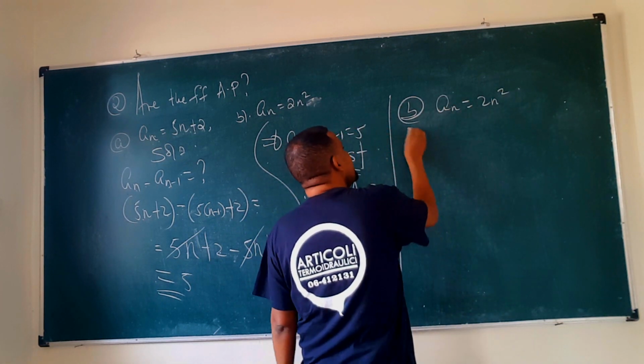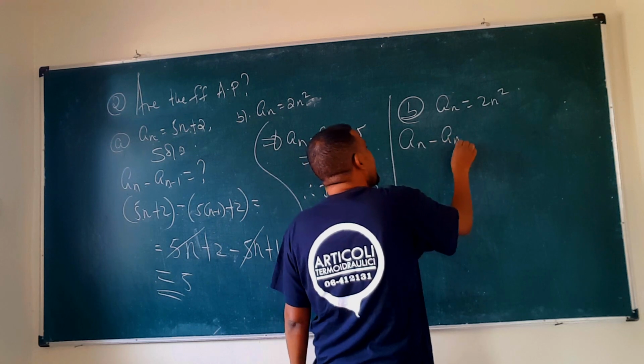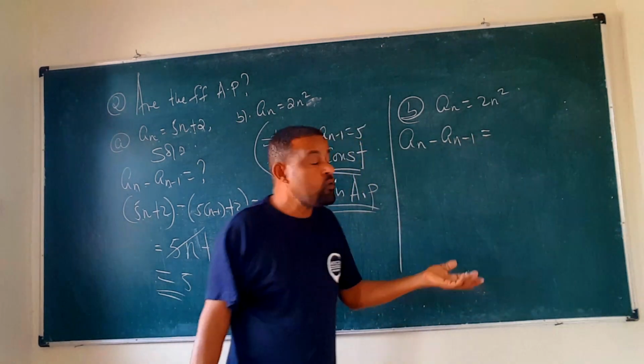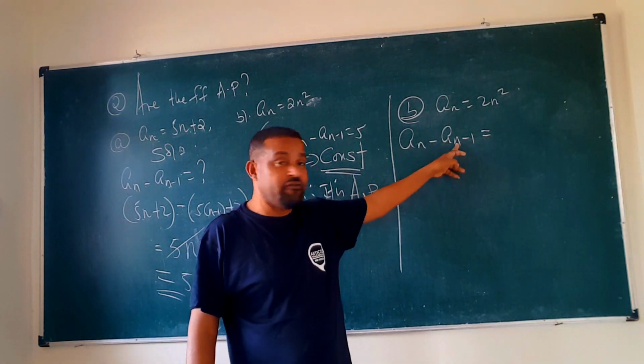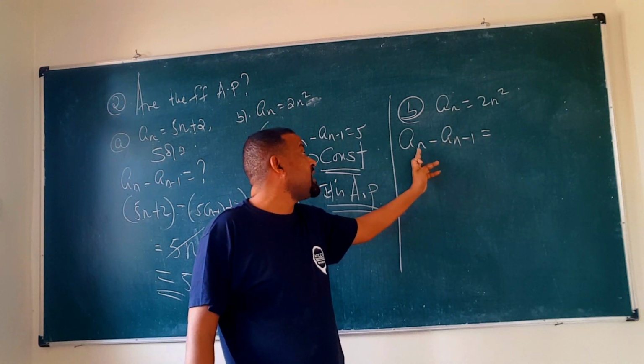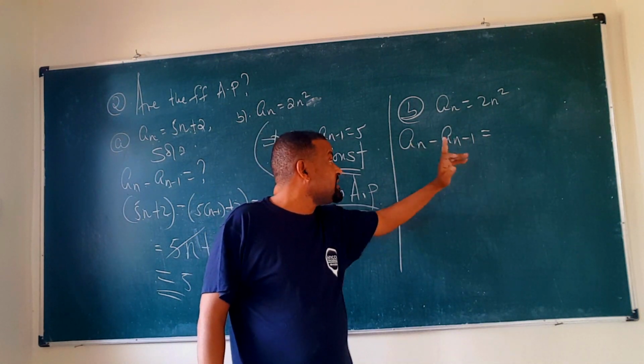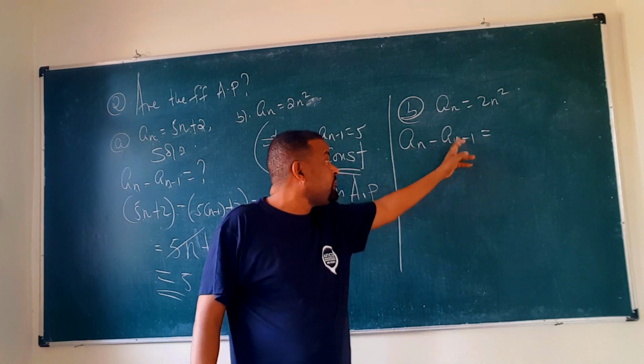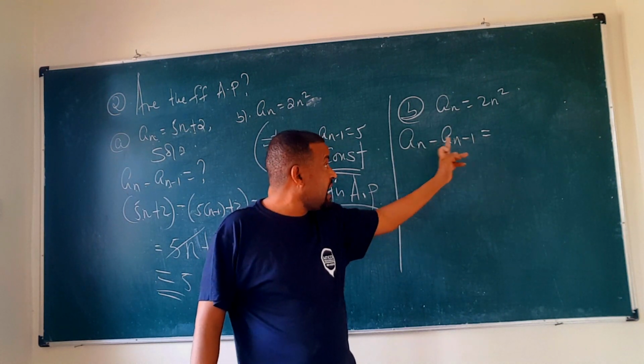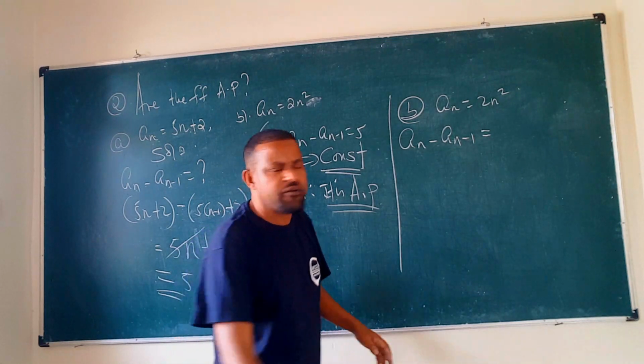Okay. So what is an minus 1? How many እየፈለኩኝ ነው? The difference between two consecutive terms እየፈለኩኝ ነው። በሌላ አነጋገር እኮ ለምሳሌ a8 minus a7, a9 minus a8, a4 minus a3, a5 minus a4 እየፈለኩ ነው። n እና n minus 1 which is consecutive term there, right?